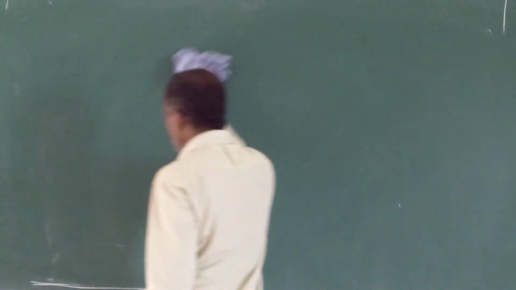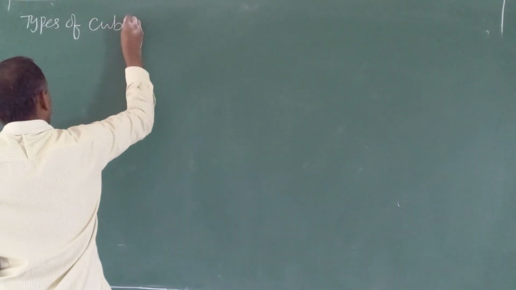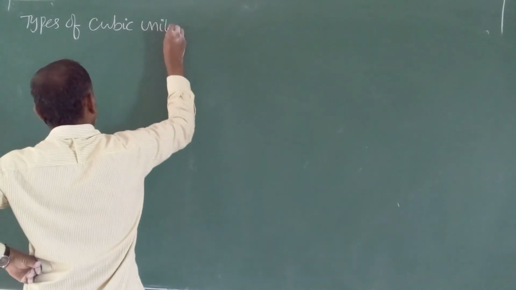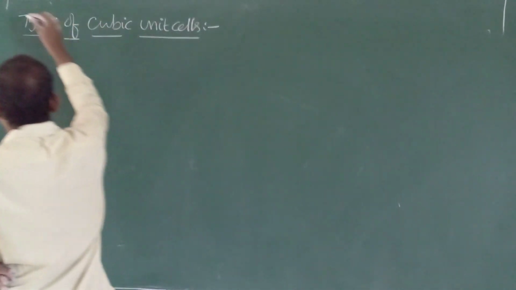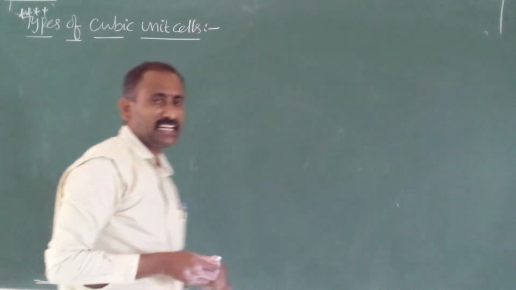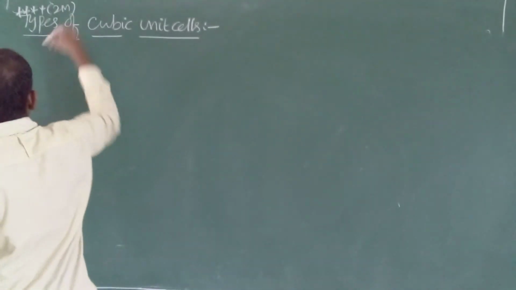Next concept, very important, especially for PUC: types of cubic unit cells. Very important. For PUC, just for PUC theory concept, it is types of cubic unit cells. They ask 2 marks.